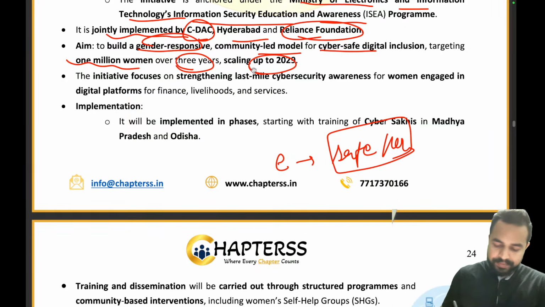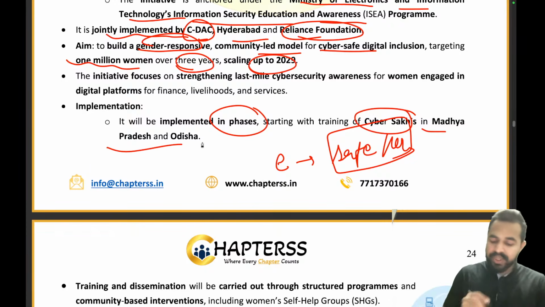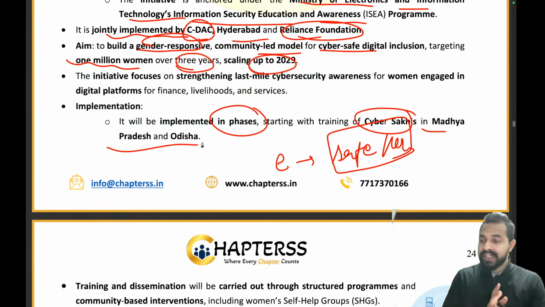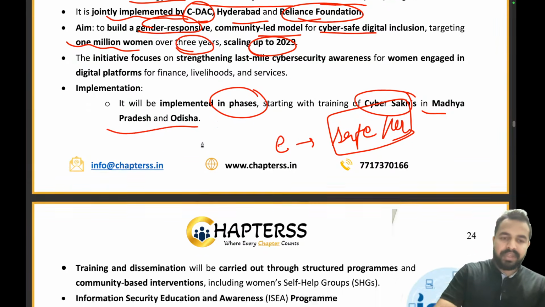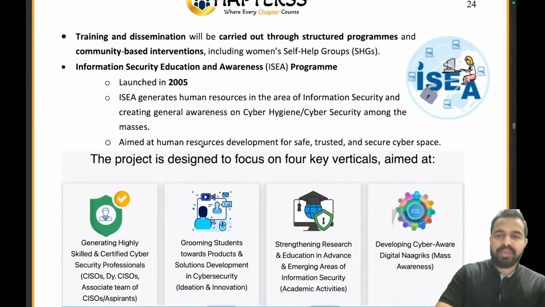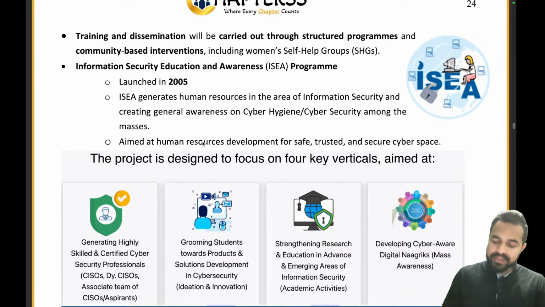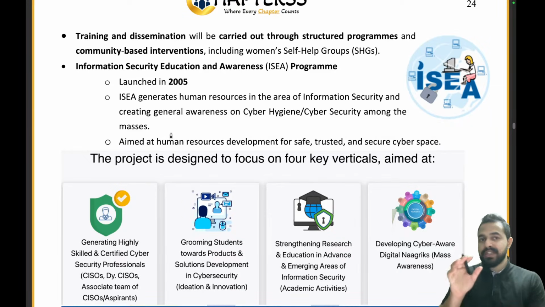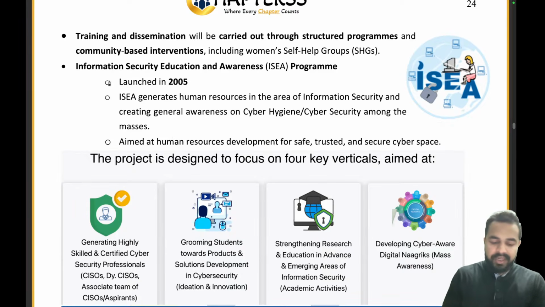Okay, clear to everyone? The implementation will be done in phases with the training of cyber sakhis in Madhya Pradesh and Odisha. What are the names of the two states where the pilot is going on? It is Madhya Pradesh and Odisha. The training and dissemination will be carried out through structured programs. Now guys, under which program has MeitY launched this E-Safe Her initiative? That is the Information Security Education and Awareness Program.